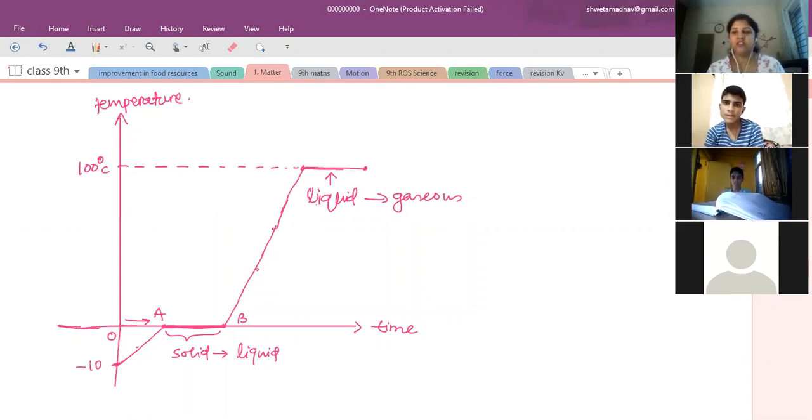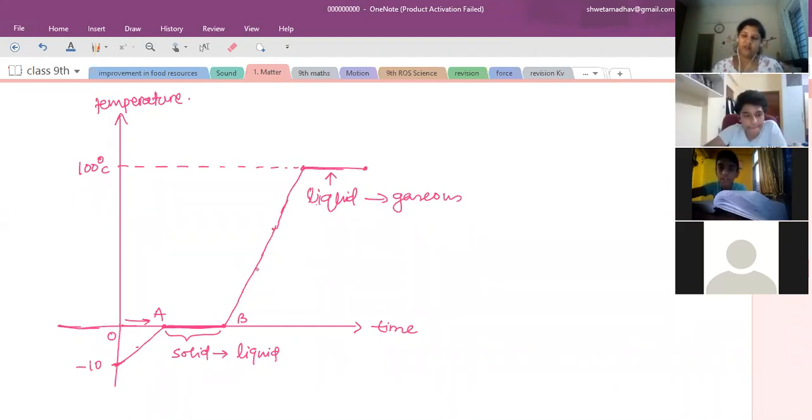Now where has that heat energy gone then? That energy remains hidden. Yes, it is used by the particles. Ma'am, it is used by the particles to be melted. For what purpose is it used by the particles? Ma'am, to overcome the force of attraction. Yes. So the supplied heat energy is actually not used to increase the kinetic energy. At that time, it is used up to fight with the force of attraction. So the particles have to increase their own energy to overcome the force of attraction.